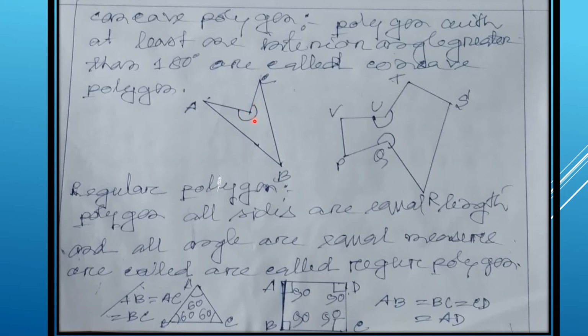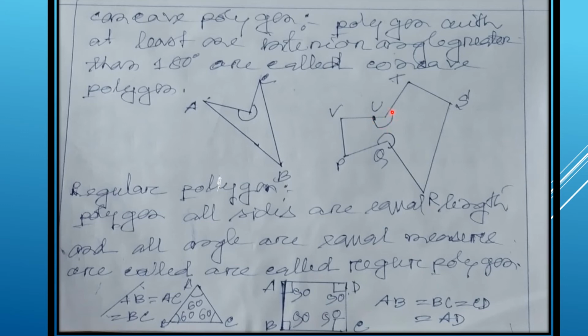And if a minimum of one interior angle is greater than 180 degree, that is called a concave polygon. Now in this polygon, if you see, how many sides? 1, 2, 3, 4, 5, 6, 7. If 7 sides are there, it is called a heptagon. In this heptagon, this is an interior angle. If you draw a straight line, then it will be 180 degree up to here, and this much is greater.